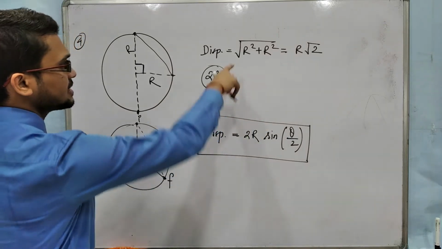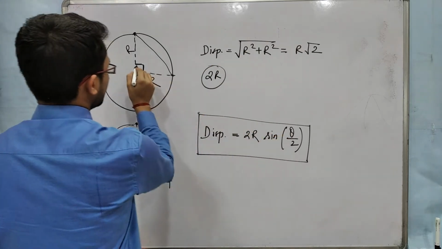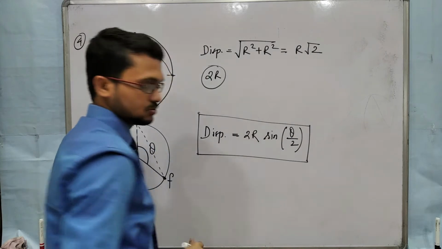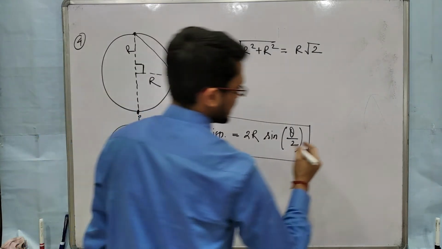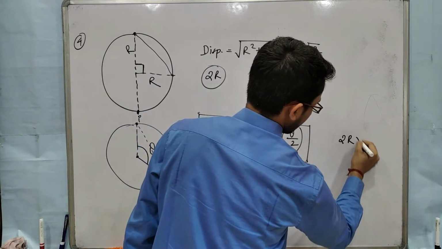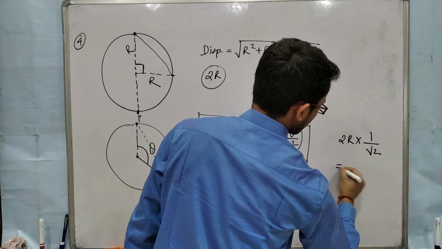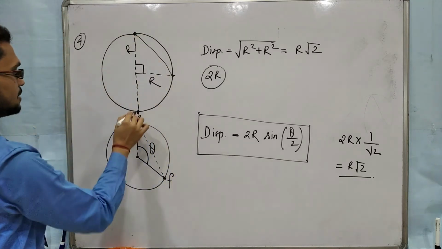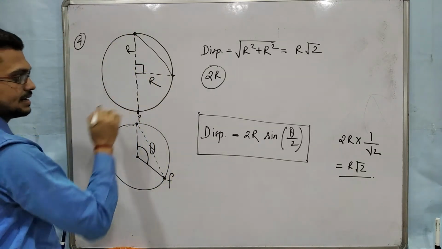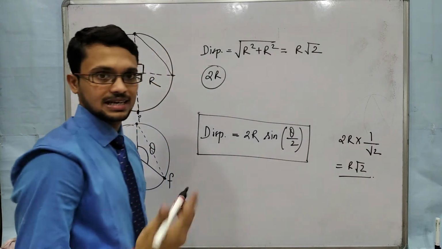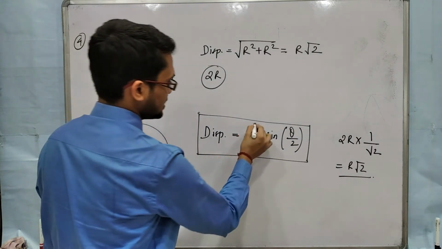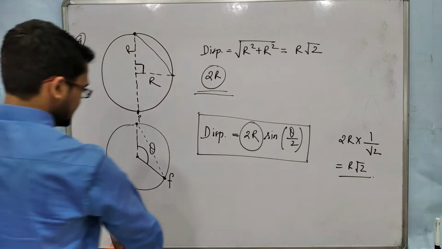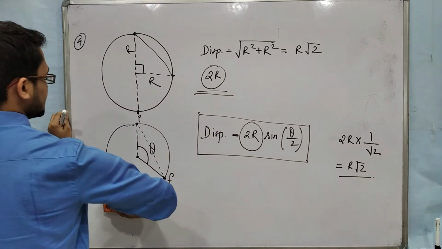You can check this one here. If theta equals 90, then sin 90 by 2, that means sin 45. Sin 45 is 1 by root 2. So 2r into 1 by root 2 gives r root 2. You can check for a half circle: the angle is 180, sin 180 by 2 means sin 90, which is 1, so we get 2r. Clear? These are a few examples of displacement.